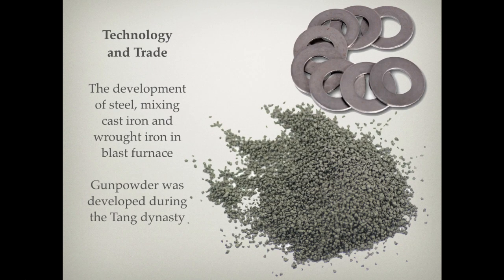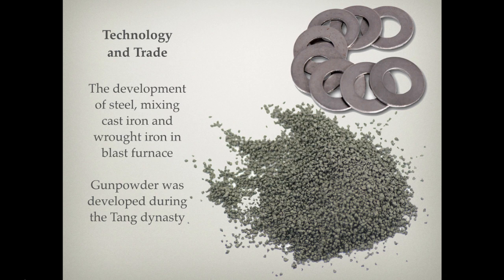Now, there are various technological innovations and a new revival of trade that really changes the period. One of the most notable inventions is the development of steel, which is a much harder and lighter metal. It's the result of mixing cast iron and wrought iron in a blast furnace, which allows for a lighter, stronger metal, usually used for swords in particular, and sickles.